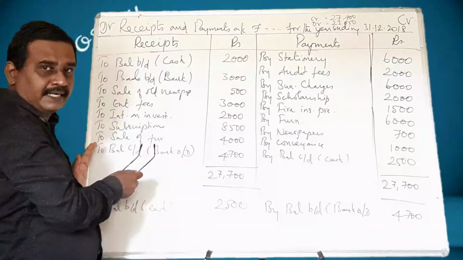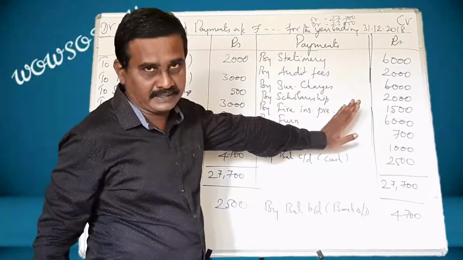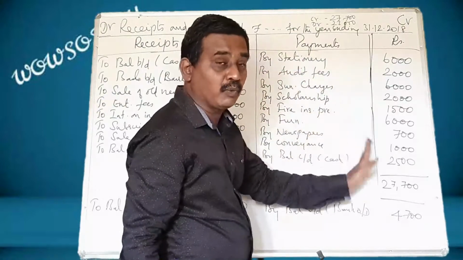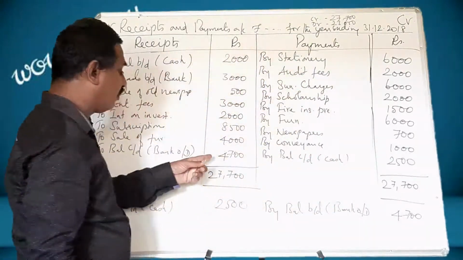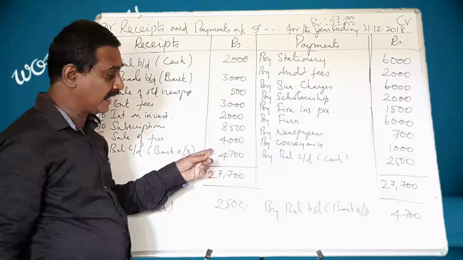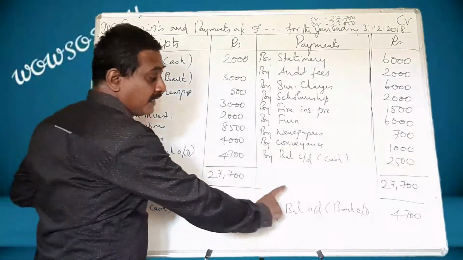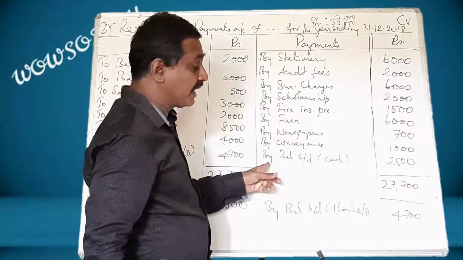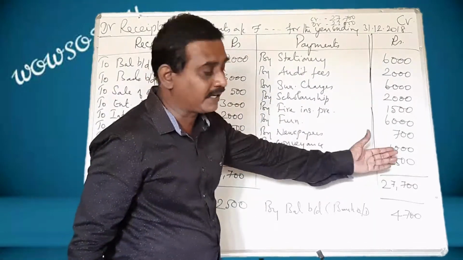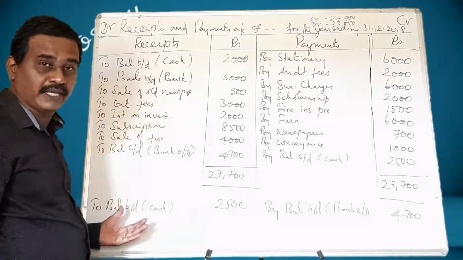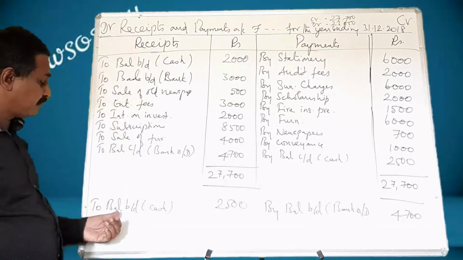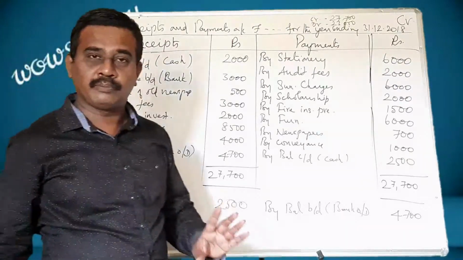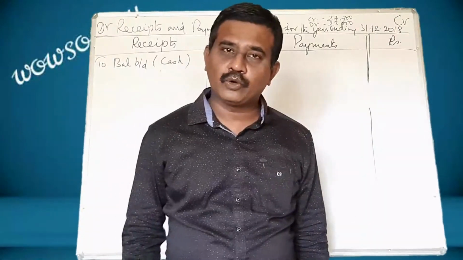All receipts will be written in this side and all payments will be written in this side. If this side is exceeding, it means there is bank overdraft. In this sum, there is a bank overdraft of 4,700, and that 4,700 is brought to the credit side. Here in the problem they have given cash balance 2,500. That 2,500 is brought to the debit side as to balance brought down, within bracket write cash 2,500. Hope you have understood this sum. Shall we go to the next sum?